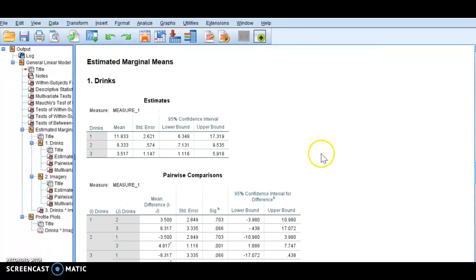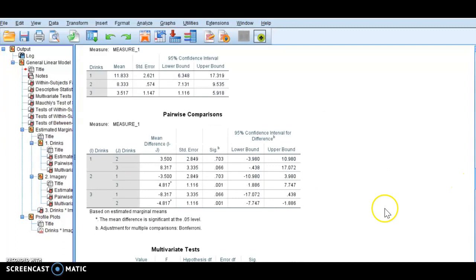Estimated marginal means. Because we said drinks was significant, we're comparing the means of beer, wine, and water. So where is the significant difference? If I scroll down a little bit here, we're going to see that there is a significant difference between beer, wine, and water, because this value right here is significant. So there's a significant difference in attitude between 2 and 3. So there's a significant difference between 1 and 3.